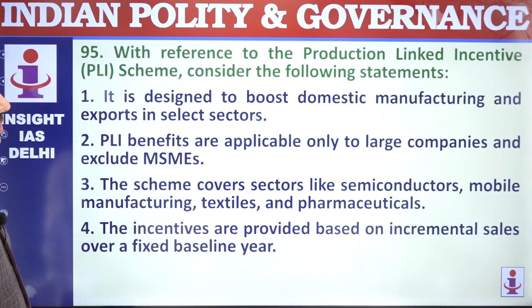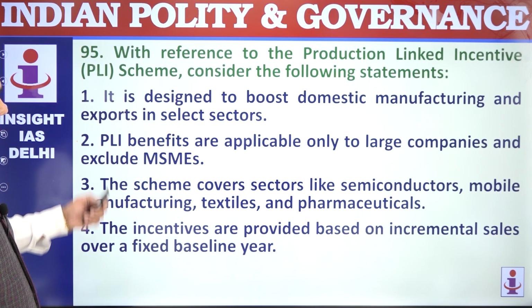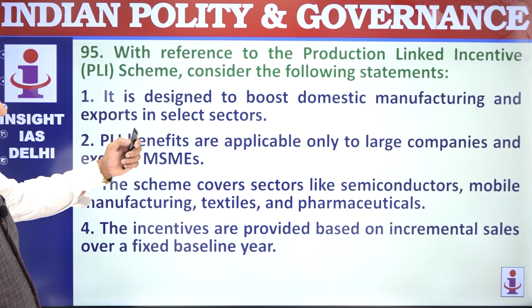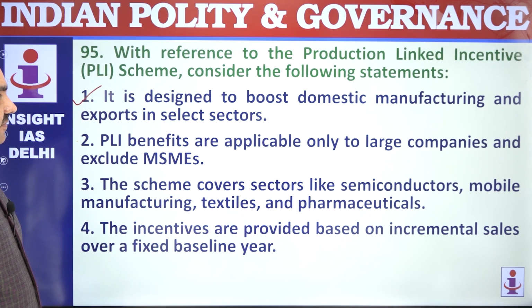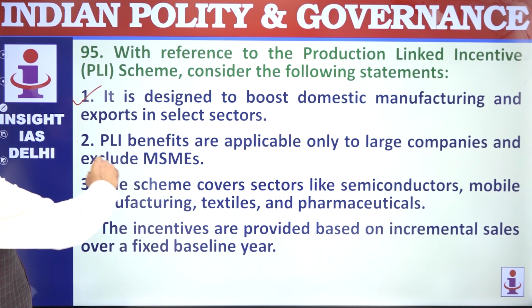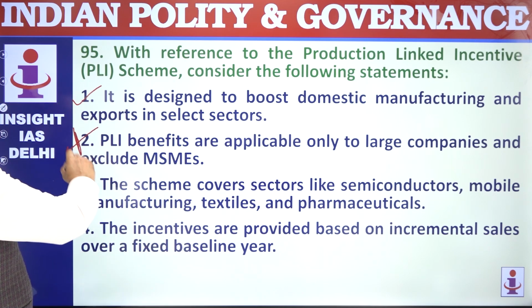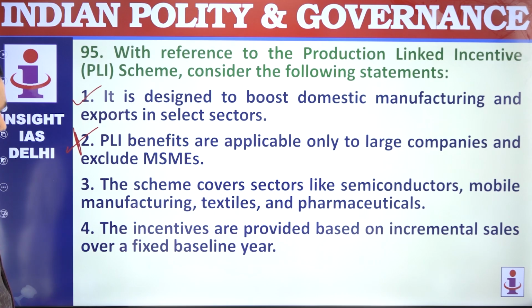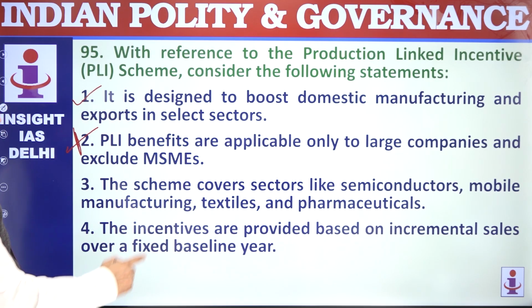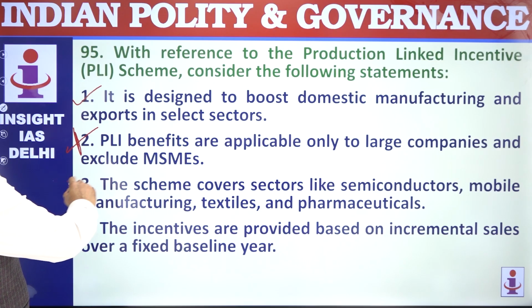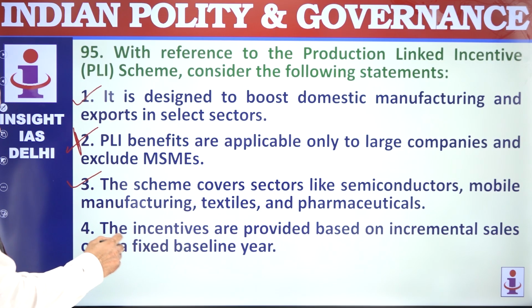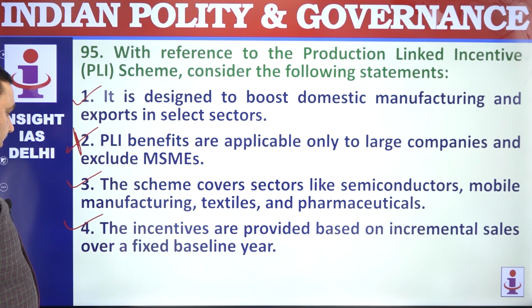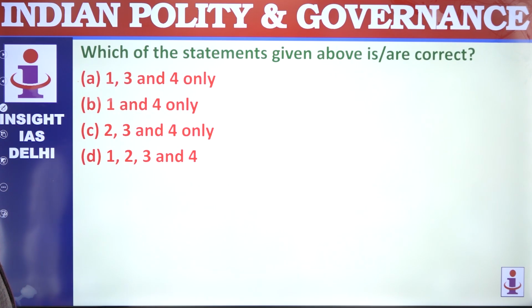95. With reference to production linked incentives PLI, it is designed to boost domestic manufacturing. That's correct. PLI benefits are applicable to all MSMEs, particularly SMEs, even big corporations. The scheme covers sectors like semiconductors, mobile manufacturing, textile, and pharmaceuticals. Incentives are provided based on incremental sales over a fixed baseline year. That's correct. 1, 3, 4.